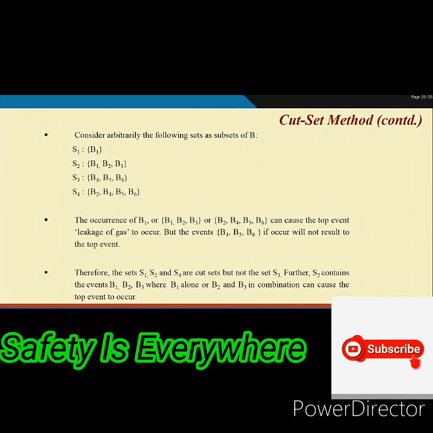Now let us arbitrarily create some subsets: only B1; B1, B2, B3; B4, B5, B6; B2, B4, B5, B6. So you have 6 basic events, so the basic set contains 6 elements. Now arbitrarily we have created this many subsets. For the sake of understanding, we will examine one at a time.